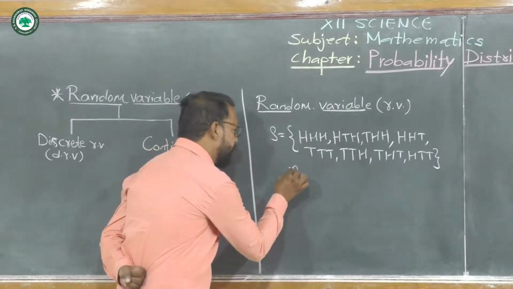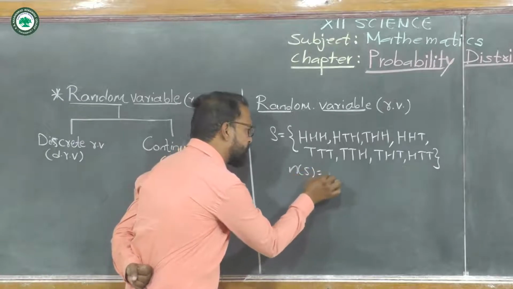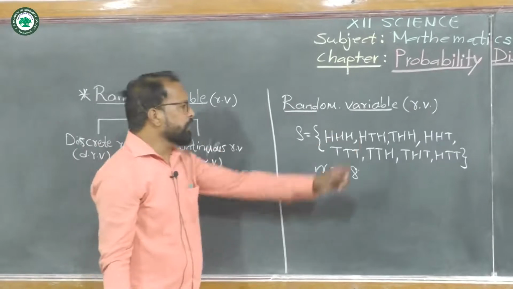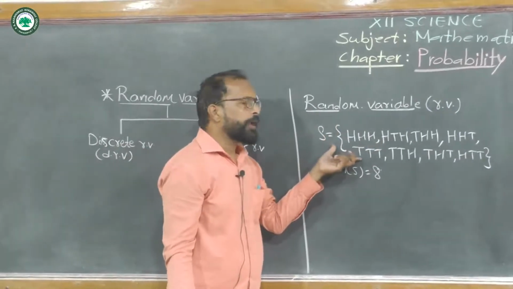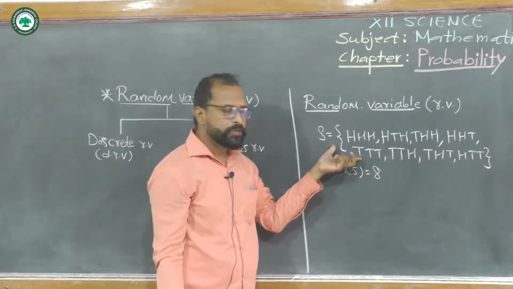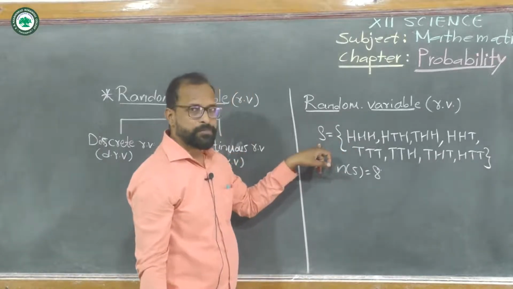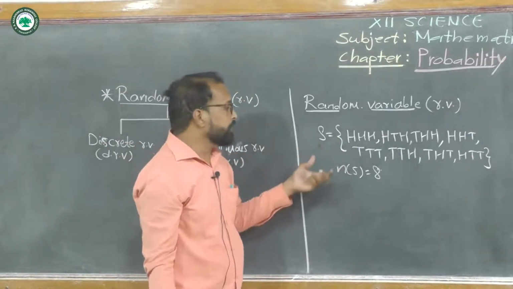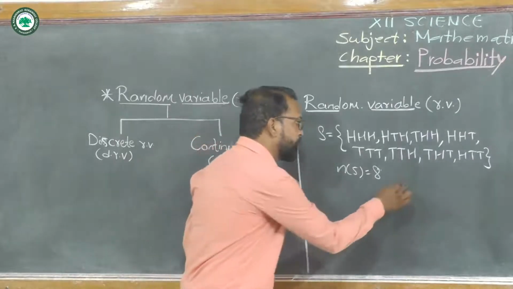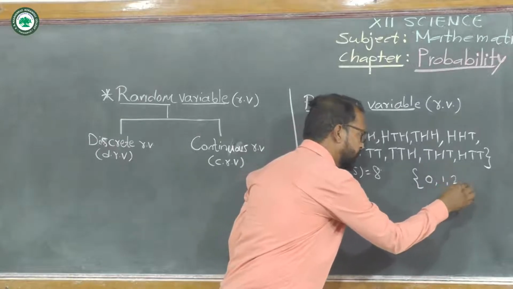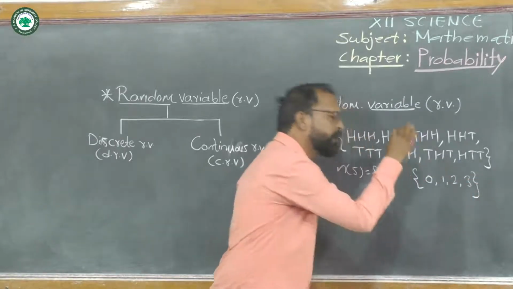Now here n(S) equals 8. Now suppose we consider only the number of heads. If we consider only the number of heads from this sample space, then the number of heads becomes 0, 1, 2 or 3.